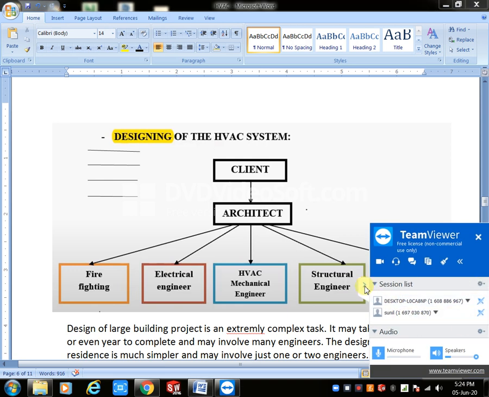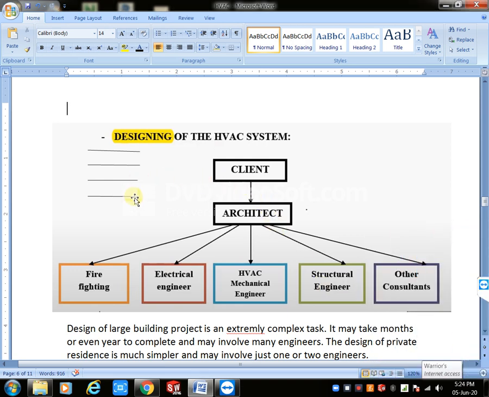Now see here, for example, this is my ground floor. Up to here to here we have 12 feet height, meaning this line to this line is one floor. Here to here we have 12 feet height.